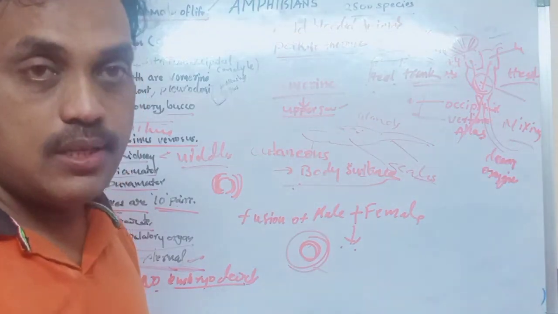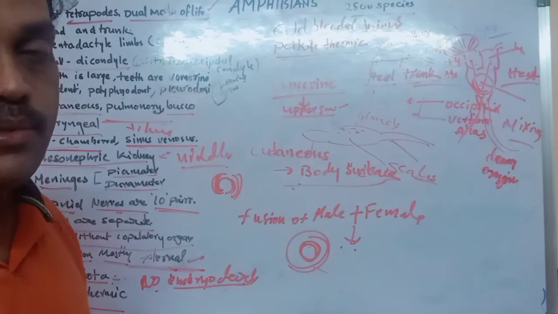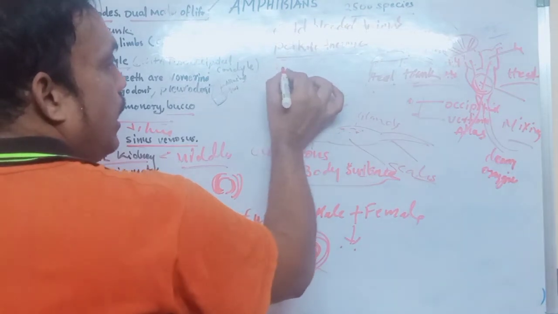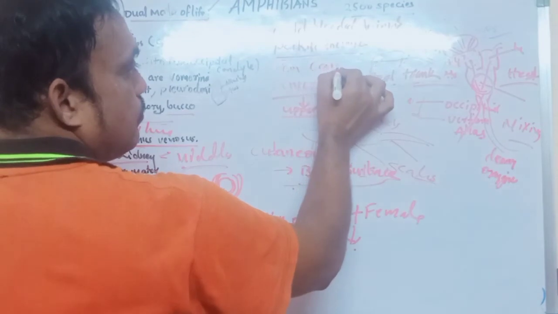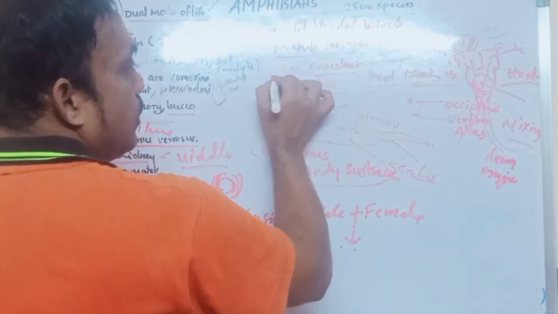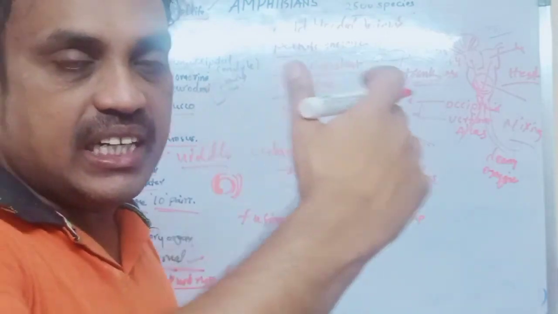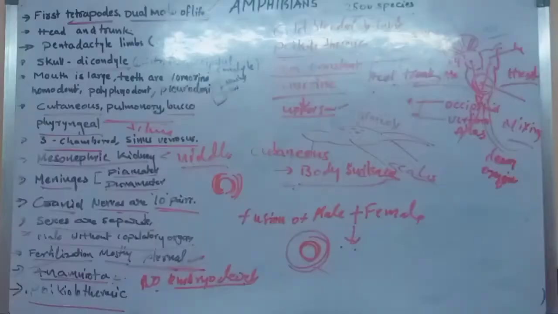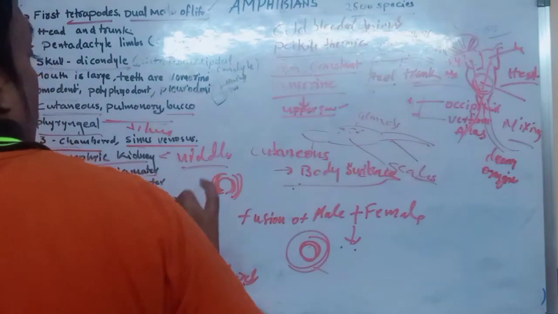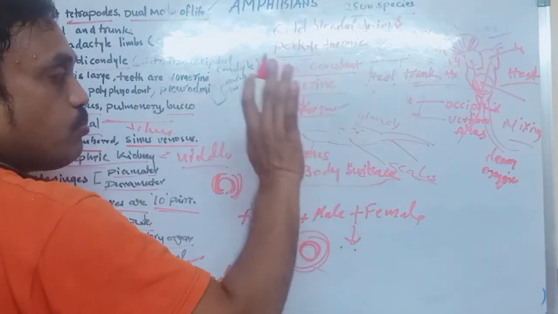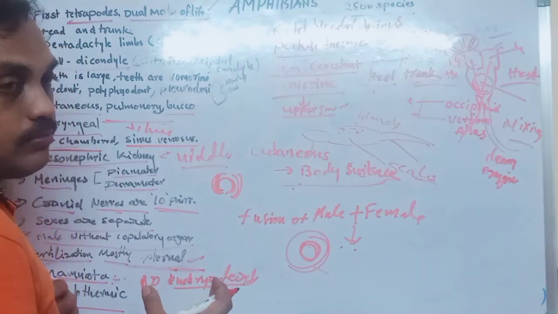What are cold-blooded animals? Poikilothermic organisms. In these organisms, like amphibians, reptiles and fishes, the body temperature is not constant. Temperature is always changing based on atmospheric temperature. If the temperature increases in the atmosphere, automatically the body temperature also increases. So in cold-blooded animals the temperature is not constant.